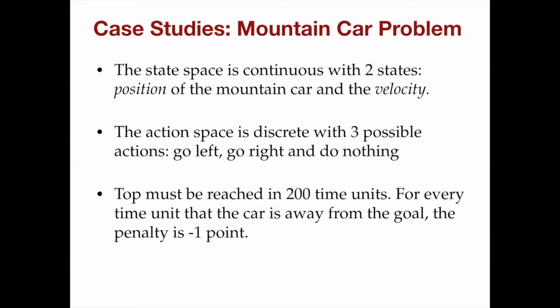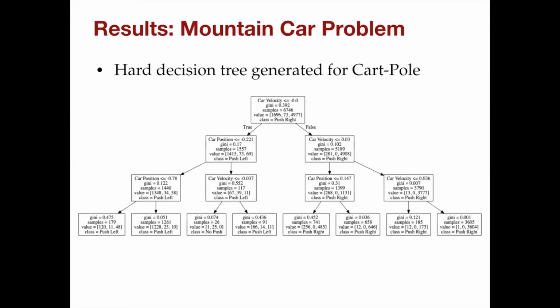The action space is go left, go right, or do nothing. You have to complete it within 200 time steps. For every time step that you don't complete, you get a -1 point penalty. Once again, as was the case with the cartpole, we generated the decision tree for the mountain car.